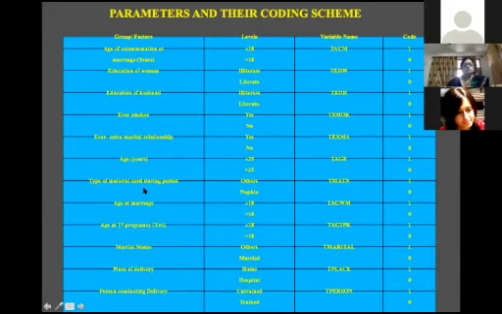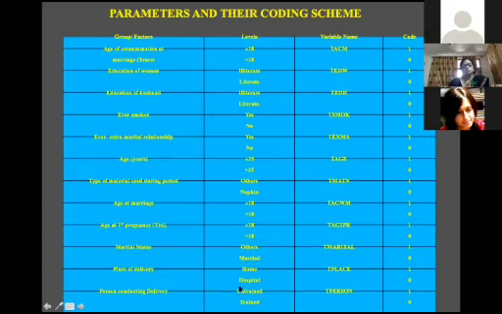Type of material during periods, if others, you write like that. You give some abbreviation, 1 and 0. Age at marriage, suppose less than or equal to 18, you write TAGM 1 and 0. Age at first pregnancy. So the whole data is converted into 1 and 0.